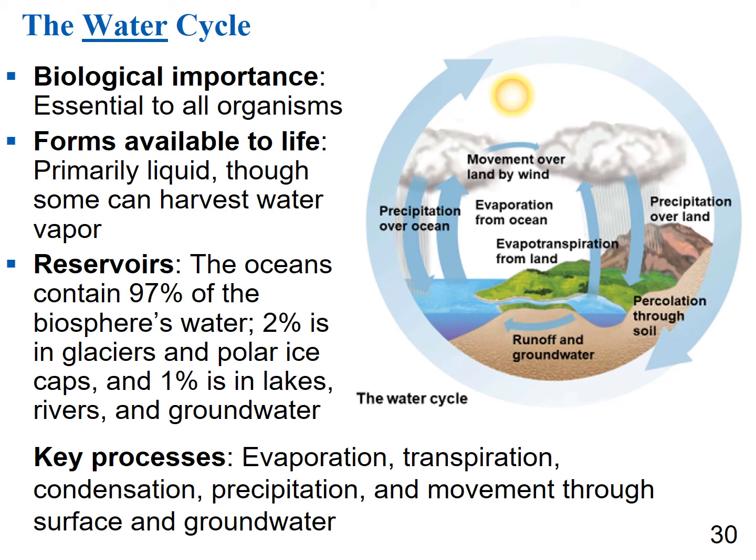I think the one that people tend to forget is transpiration, which is loss of water from plant body surfaces. In the image there, it ties up evaporation and transpiration together in evapotranspiration. So evaporation from the land itself, transpiration from plant body surfaces. So evapotranspiration from land includes both of those things. So that is our water cycle.